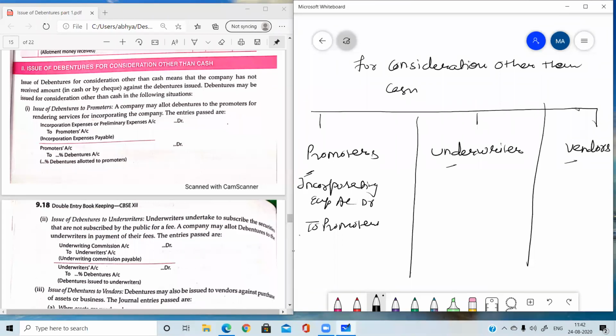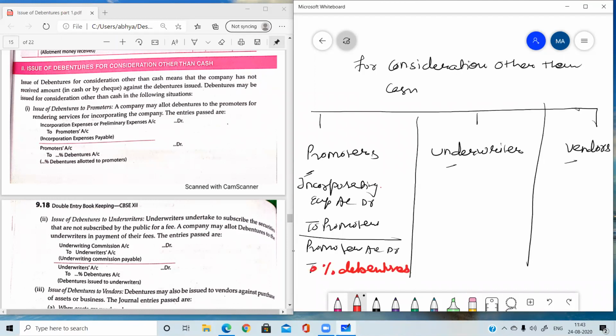Second entry, promoters account debit to share capital. Earlier we were doing to share capital, and yesterday I told you that wherever the words share capital were used, the rest will remain the same. The only thing we need to change is share capital. We need to replace share capital with debentures. Debentures are always associated with a percentage, so we need to write percentage debentures.